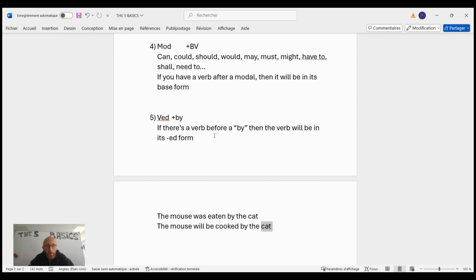If you've been paying attention, you can notice something else there. In order to find cooked, the ed form, what you'll notice is, yes, there's the by before, but there's also the be there. So the good news is those rules add to each other. So there you could have said, I found that cooked was the right answer because I knew that after the be verb, there's an ed form, or before the preposition by, there's a verb in its ed form.